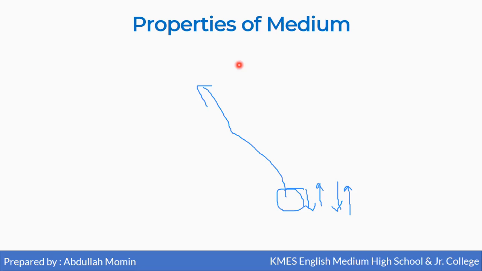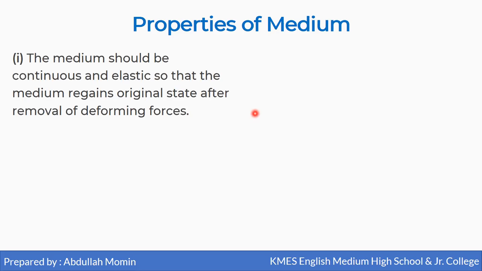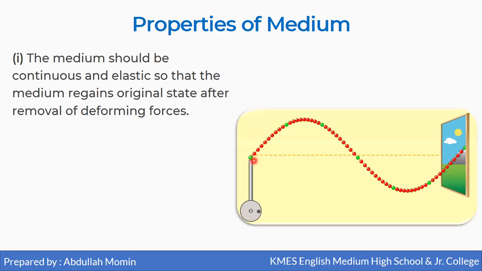Now the wave requires a material medium, and that medium should possess certain properties. The medium should be continuous and elastic so that the medium regains its original state after removal of deforming force. Since this is the rope, and this is the medium in which the wave is traveling, if this medium loses its continuity, meaning we remove this particle, then this wave will not reach from initial point to final point.